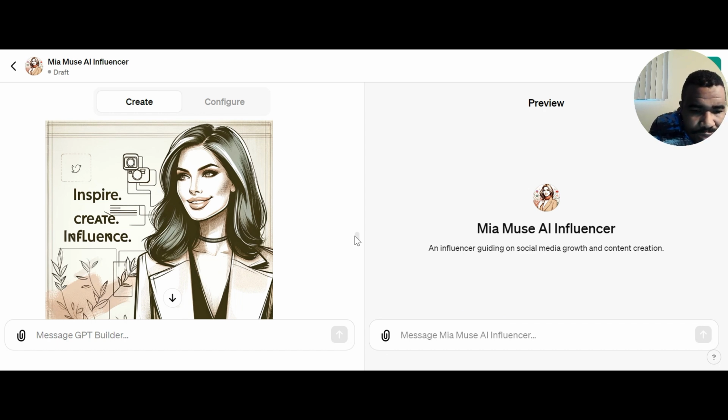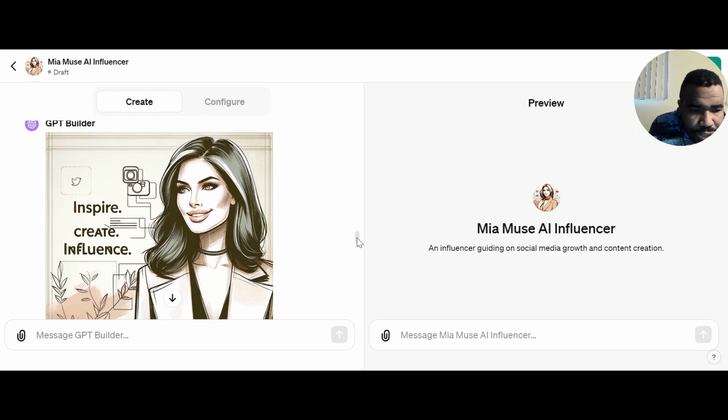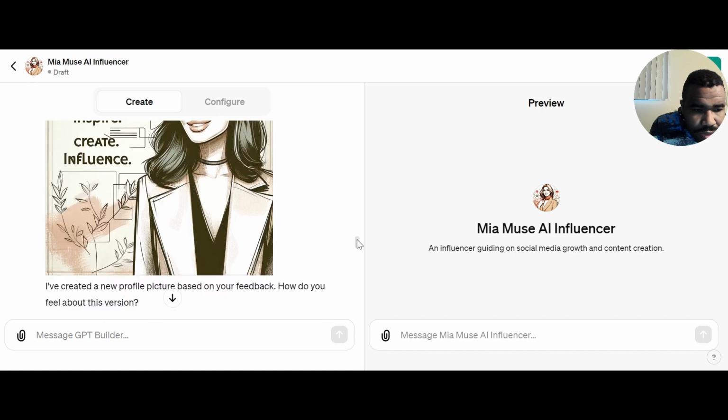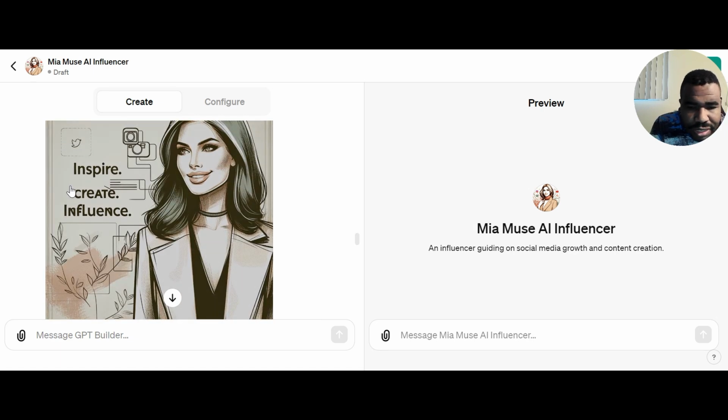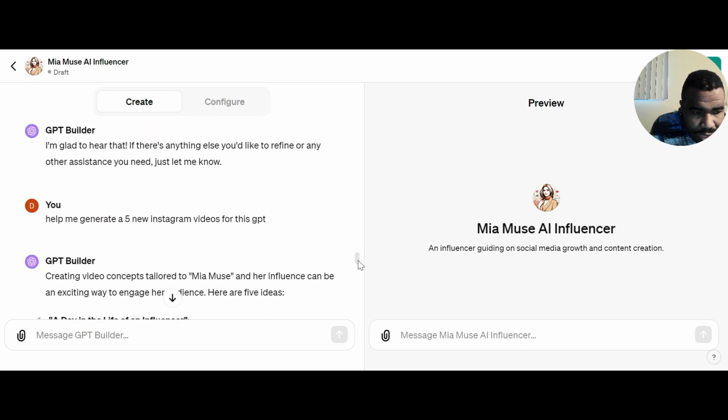Or you can do it directly within your ChatGPT, where it'll create pictures based on what you want, like what type of AI visual you want for this AI influencer. So her slogan for this Mia Muse AI influencer is: inspire, create, influence. So that's something that I just created.